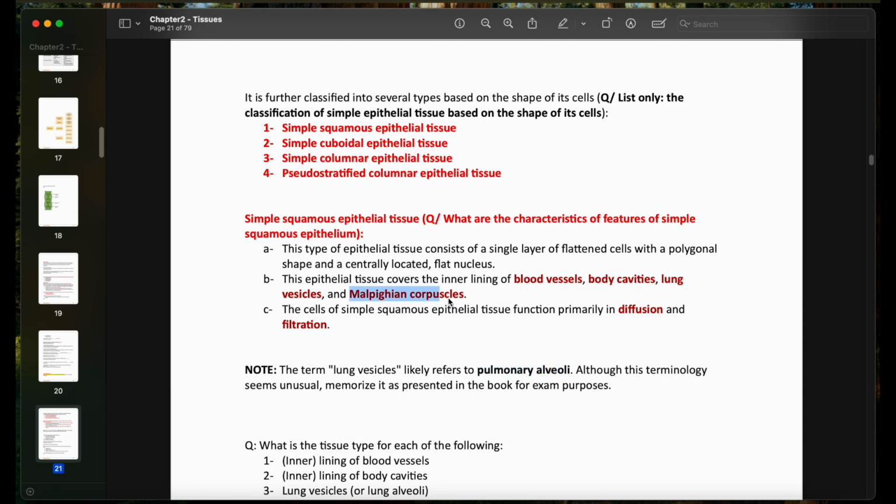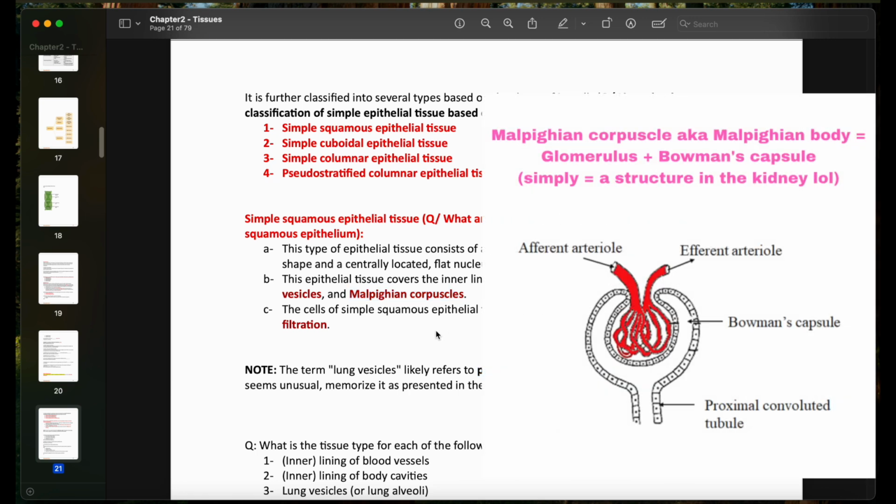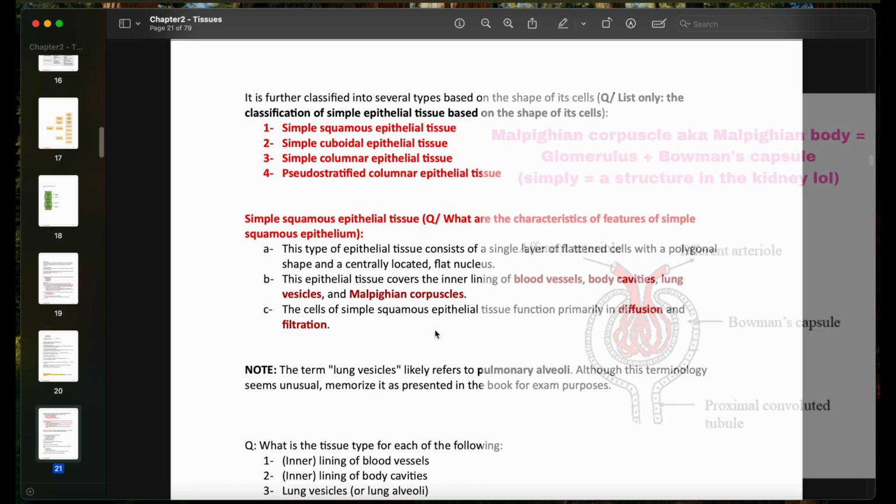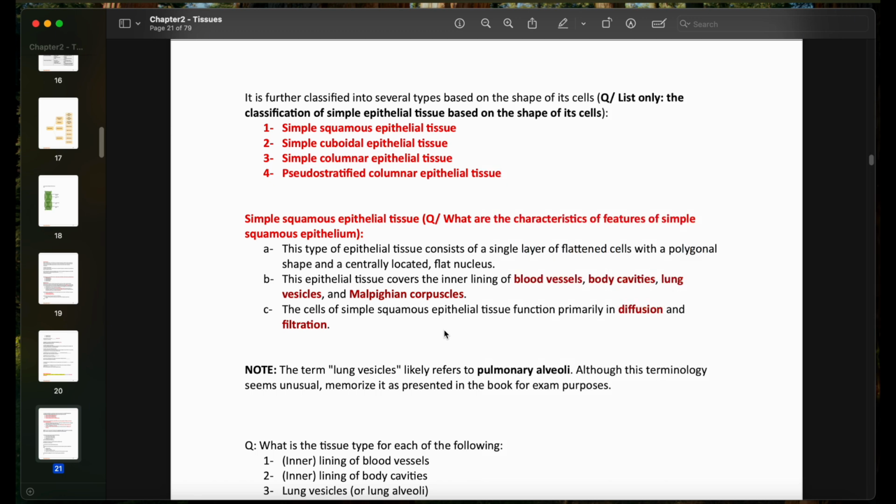And of course, we're going to have Malpighian corpuscles. The cells of simple squamous epithelial tissue function primarily in diffusion and filtration. Very important, they assess the function of each epithelium type. So remember that diffusion and filtration are associated with the simple squamous epithelium.